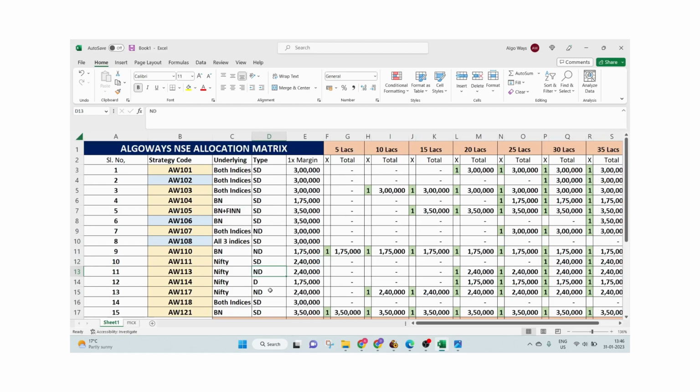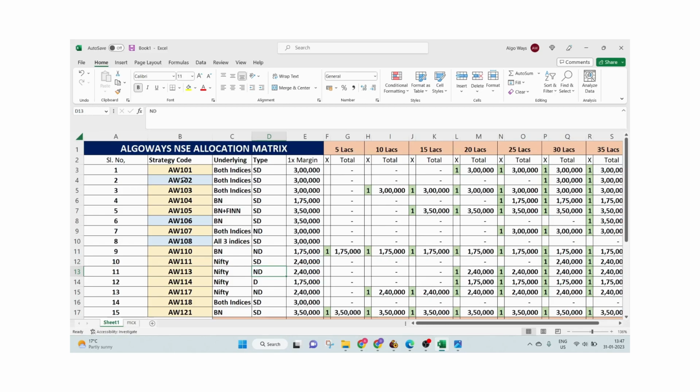So this is a mix of all types of strategies and all kinds of underlyings, and we can make a lot of combinations from this depending upon individual need, because somebody wants to play very safe, so he may like to trade only Nifty strategies. We can take out the Nifty strategies and mix with 1 or 2 both-indices strategies, so that will become a safer portfolio. Similarly, if somebody is aggressive, he can choose Bank Nifty alone plus Nifty plus Bank Nifty combination strategies.